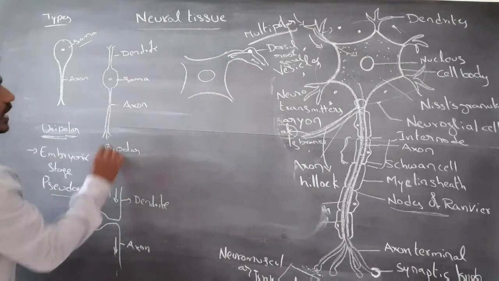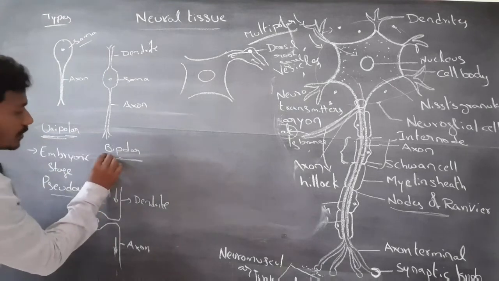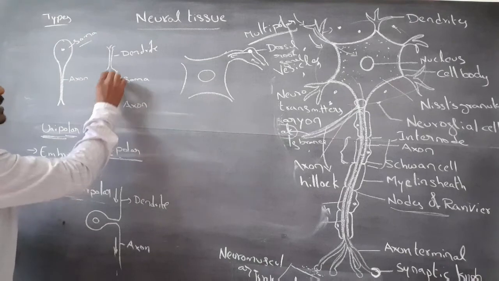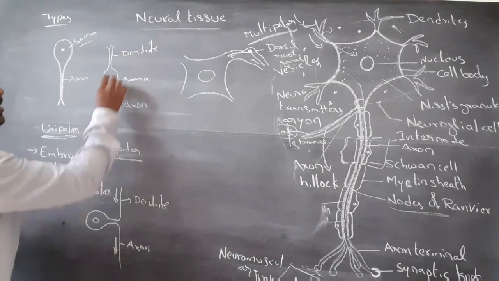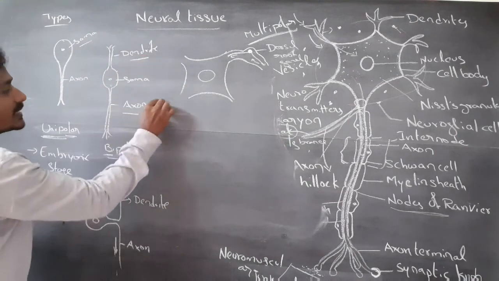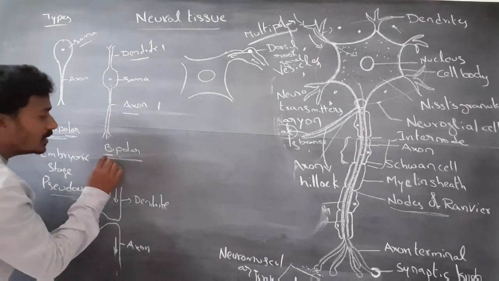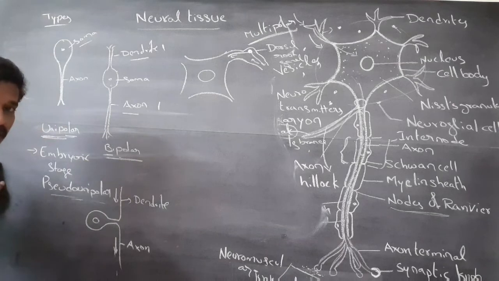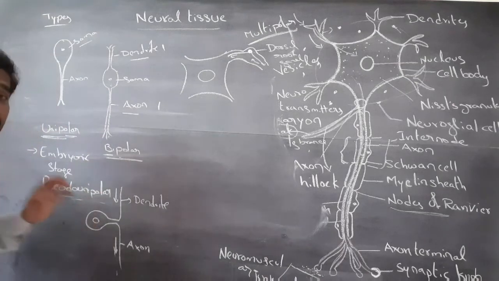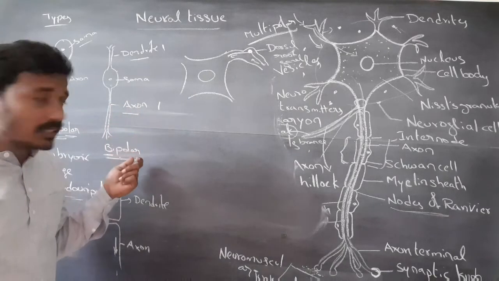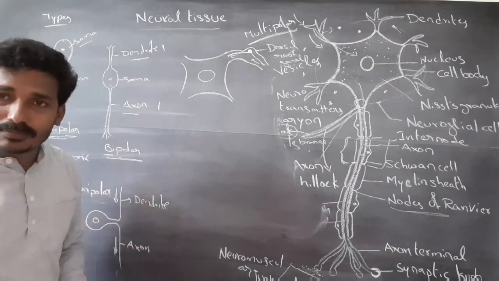Next, bipolar neurons. Bipolar means two poles. The soma produces two processes, one dendrite and one axon. So these are called bipolar neurons. Bipolar neurons are present in the retina of the eye.